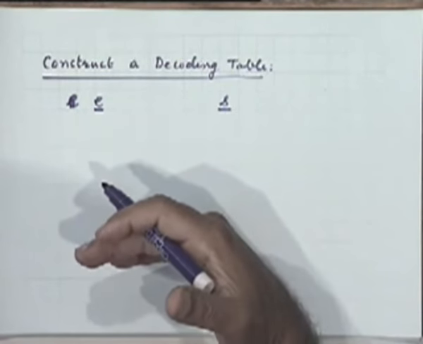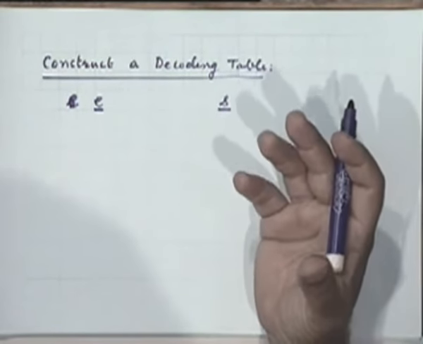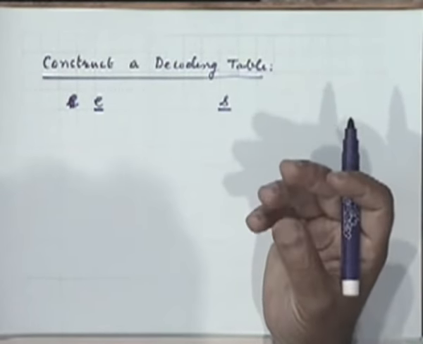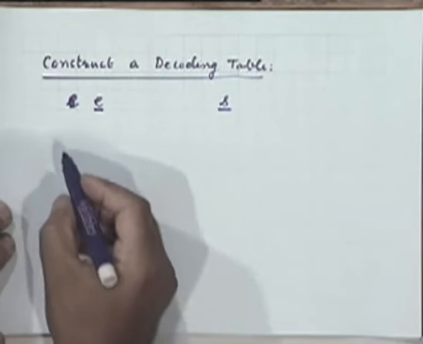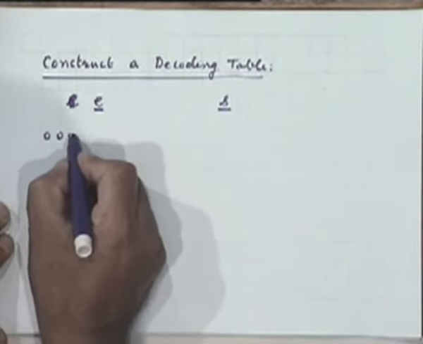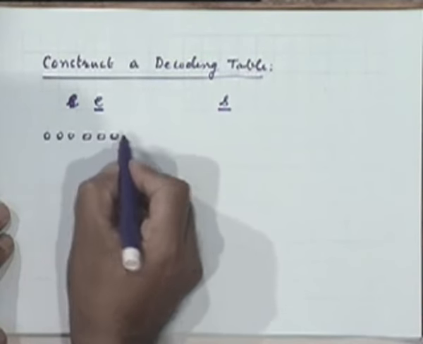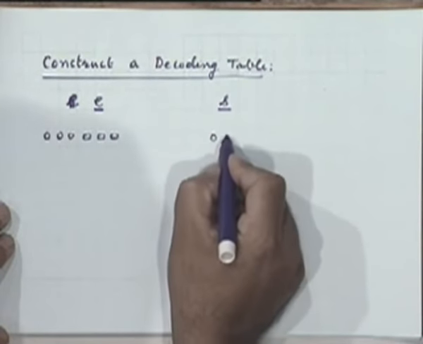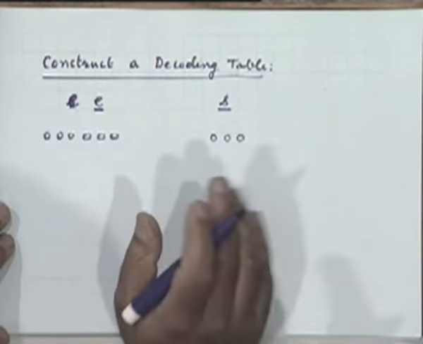Then maybe if I have error correction possibility even beyond that, then I can take care of double errors and so on. So what I'll do therefore is I'll list out first the all zero error pattern, that corresponds of course to the syndrome all 0. That is trivial. Then I list out all error patterns with single error.